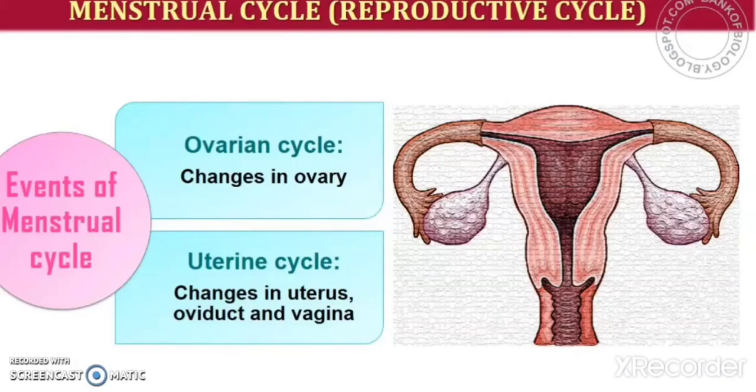Okay, so what are the events in this menstrual cycle? There are ovarian changes happening, which means the changes which happen in the ovary, and along with that there is also the uterine cycle. The uterine cycle includes changes in the uterus, oviduct, and the vagina. So together we call that menstruation. So the events of the menstrual cycle are the ovarian cycle and the uterine cycle. We will see what changes occur in the ovary, and what changes occur in the uterus, oviduct, and vagina.